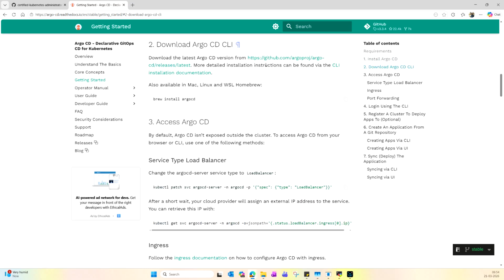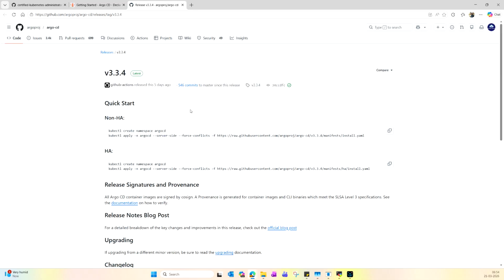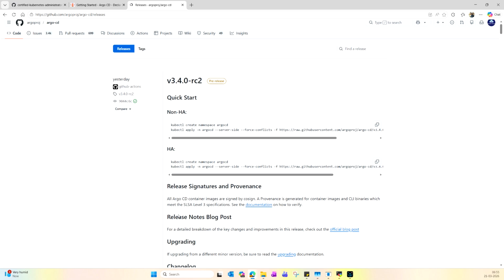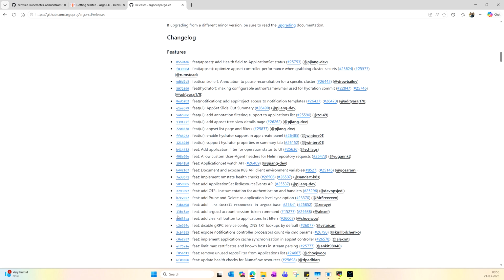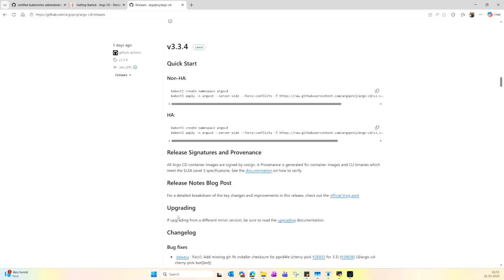Let me go to the release notes. Okay, this is the latest stable release as of today, version 3.3.4. Let me go to the releases, and to 3.3.4.